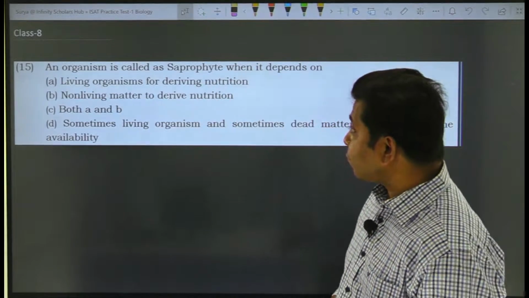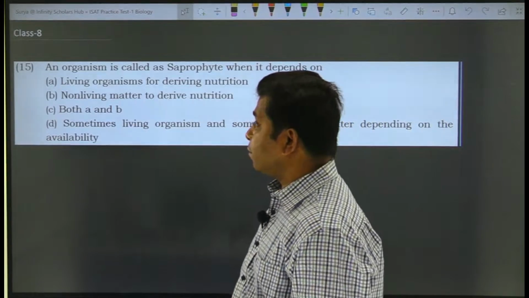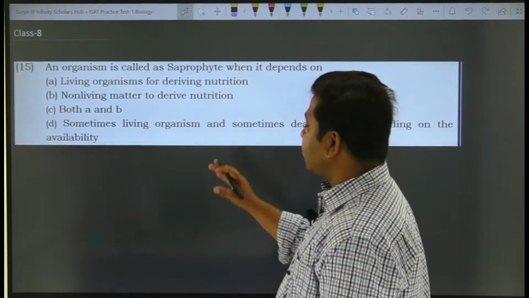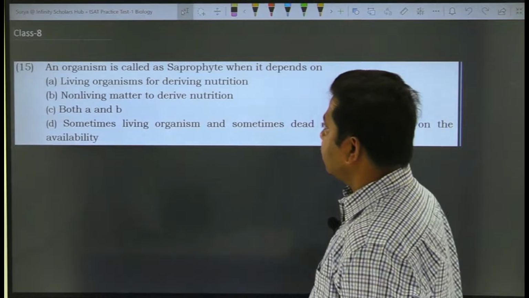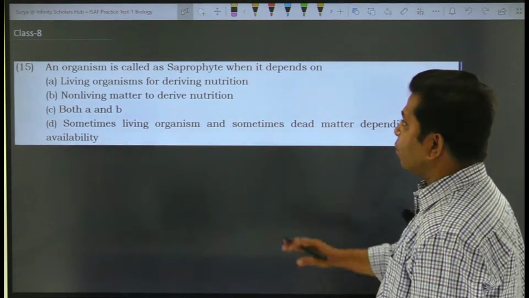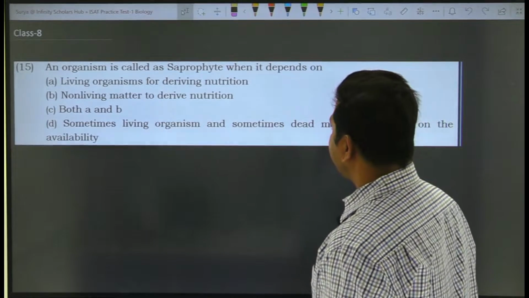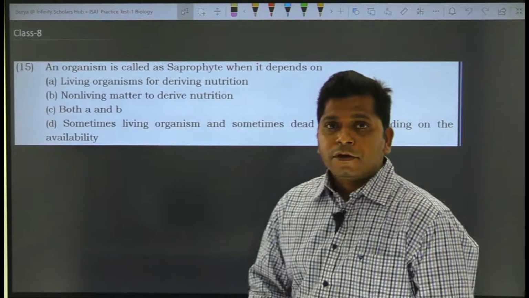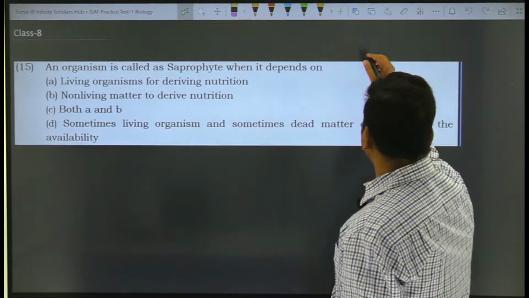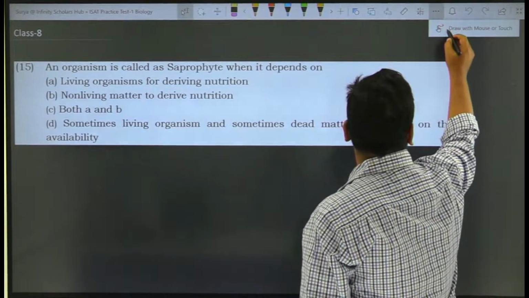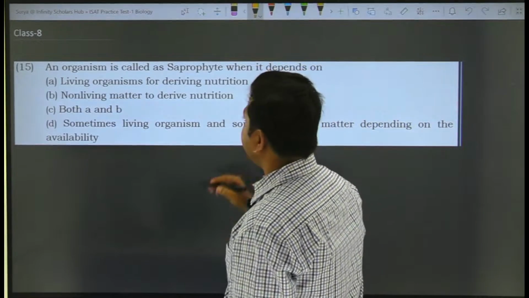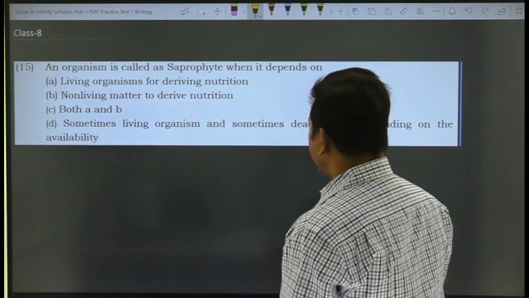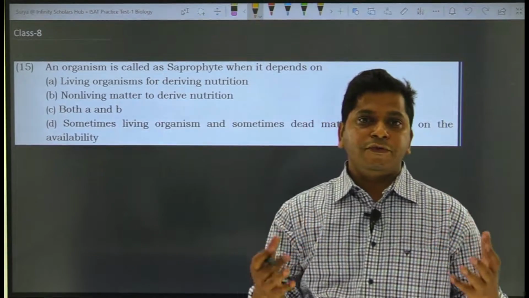Okay, so let us look at the first question. What does the first question talk about? It talks about the fact that an organism is called a saprophyte when it depends on... Okay, so before answering this question, we need to understand what saprophytes are. We know that this is a mode of nutrition.